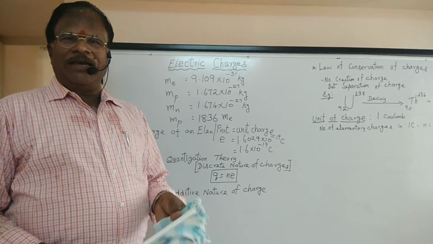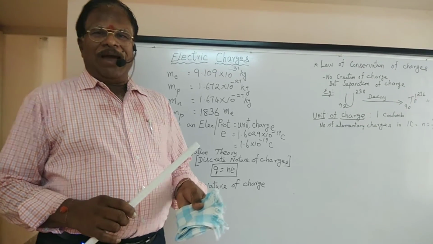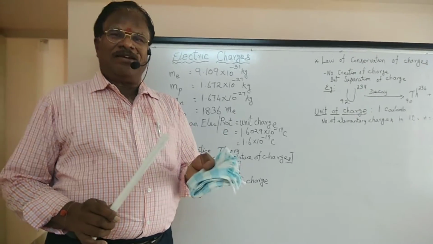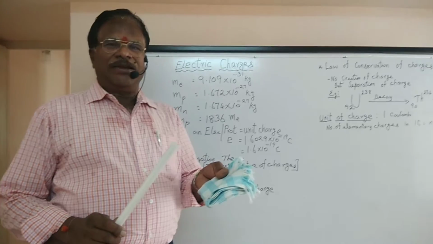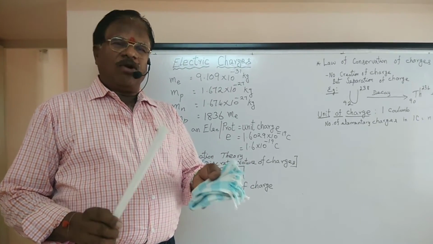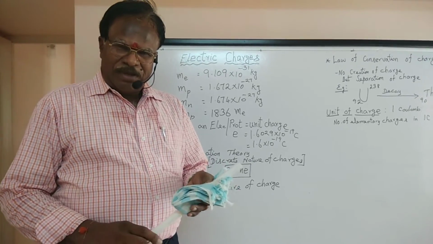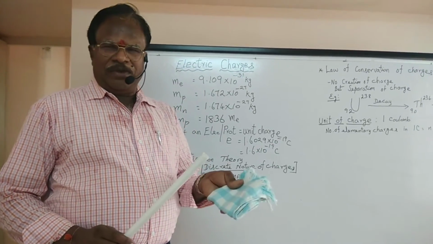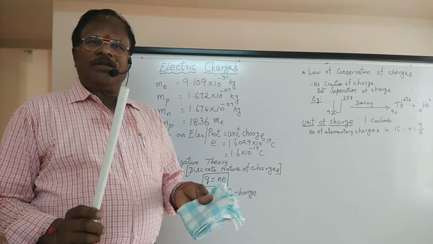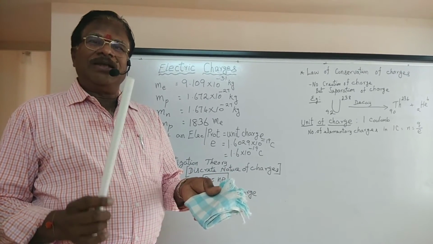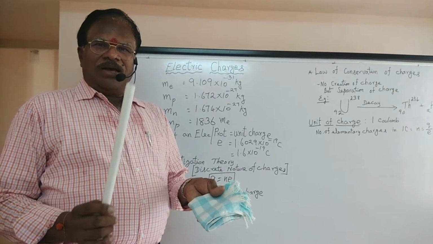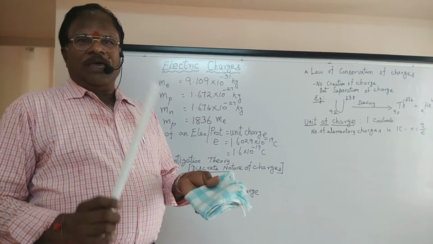Similarly, let us take an ebonite rod and rub it against fur, nothing but animal skin. When the ebonite rod is rubbed with the fur, ebonite becomes negatively charged and the fur becomes positive. How has it become negatively charged? Obviously by gaining an electron. An electron is added to the ebonite rod.